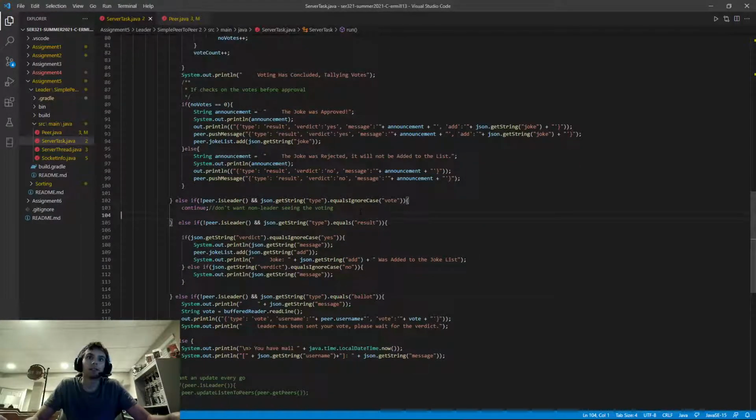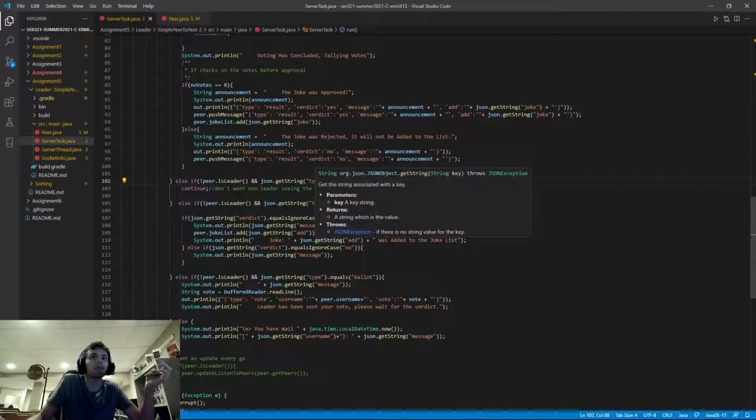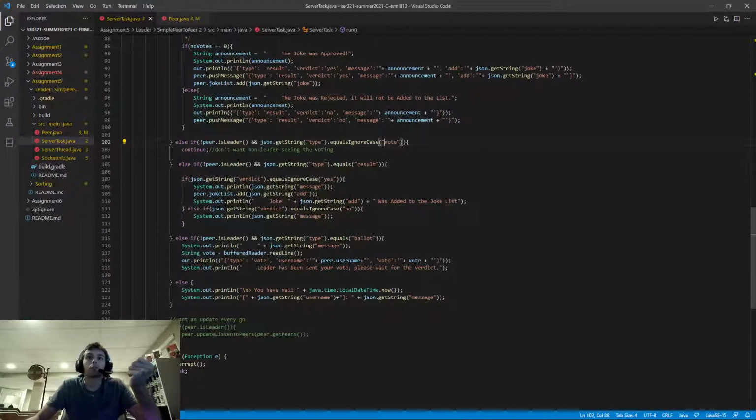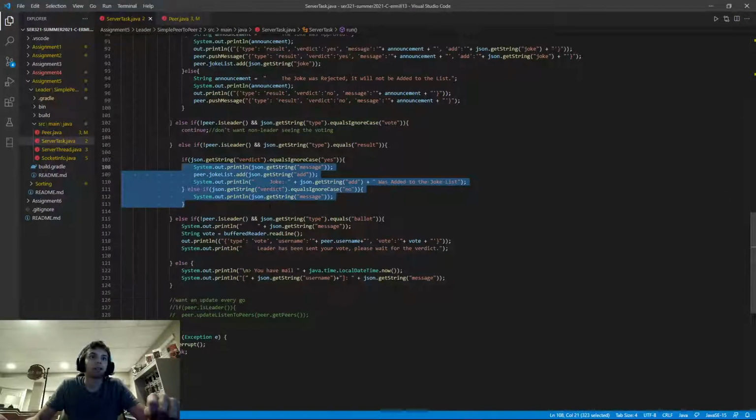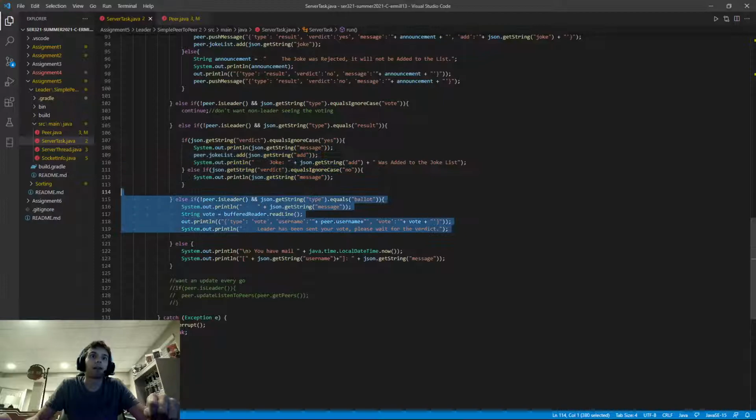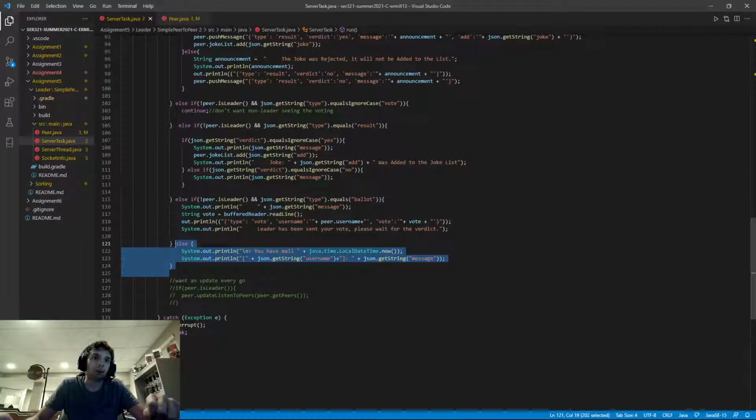This right here is a remnant from when I had a semi-working ballot system, just because I didn't want people seeing each other's votes, whatever, because it's probably important to do that. That's not in a functioning state right now because the rest of it isn't implemented that would allow this to work, but it did work when it was there. Result, this is how it does the verdicts, like, hey, this is what happened, this was added to the joke list, this is going here, this is going here, and then this is the ballot system. And then this is the default. That's the messages you see when I say hello or hey, what's up.